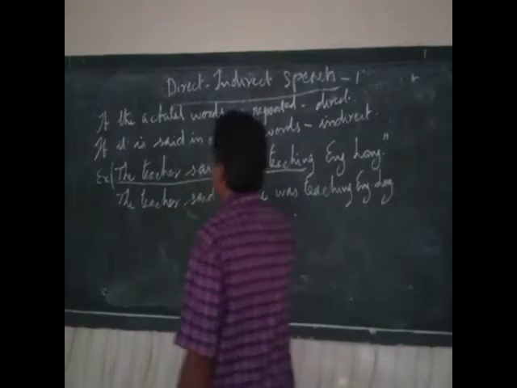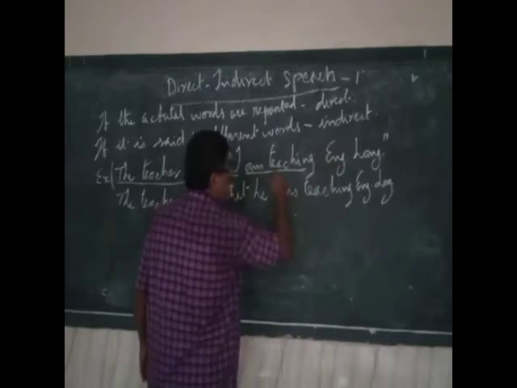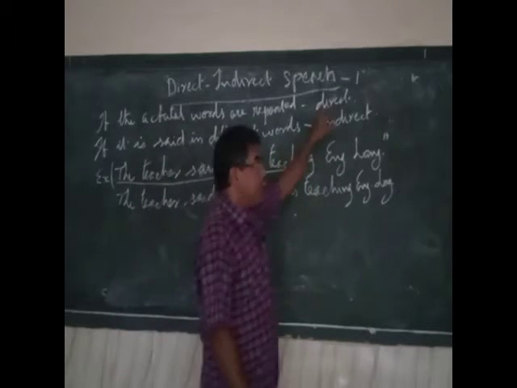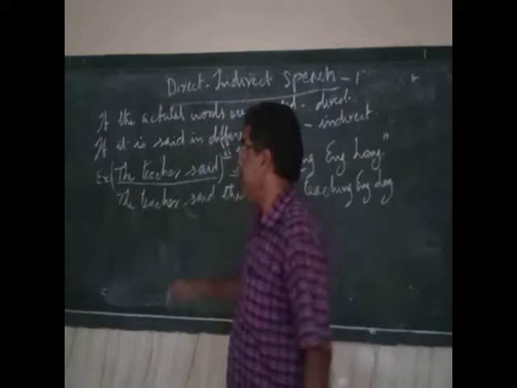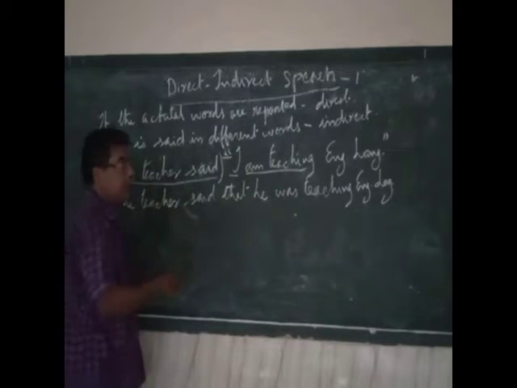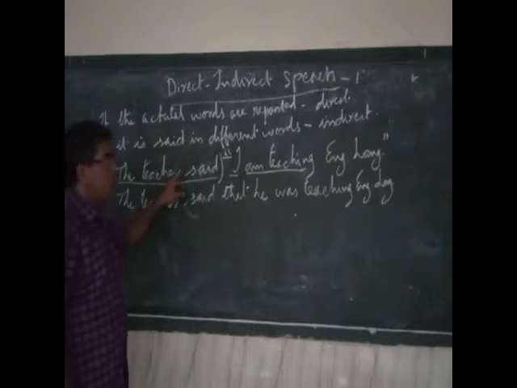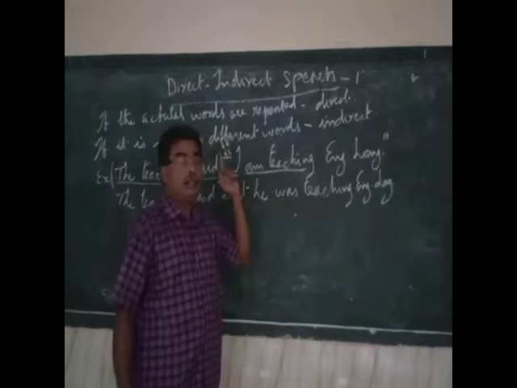Fine? So that is what is meant. If the actual words are repeated, it is called direct speech. And this part is added by the speaker. This was not said by the teacher. Only this was said by the teacher.